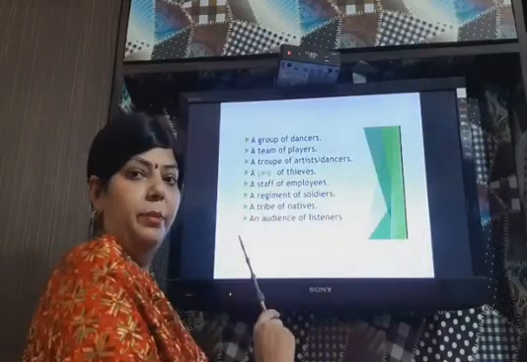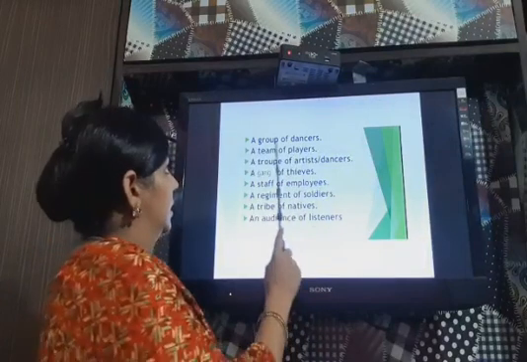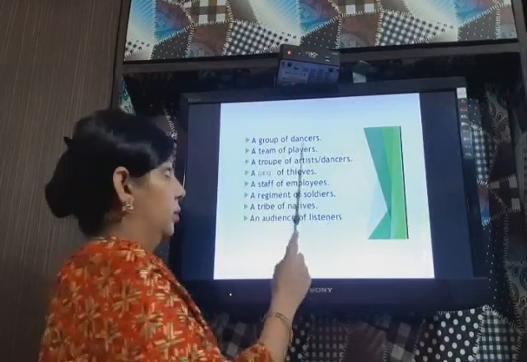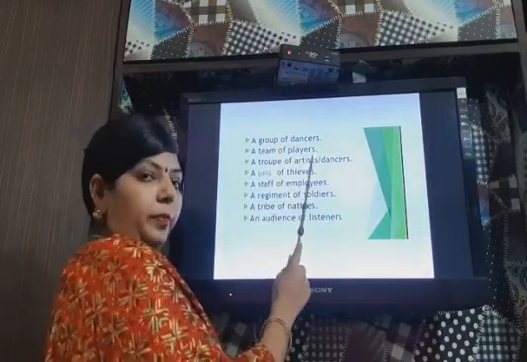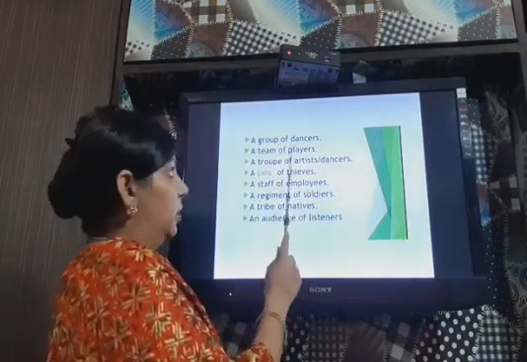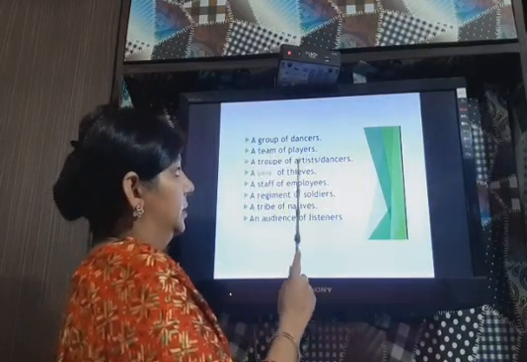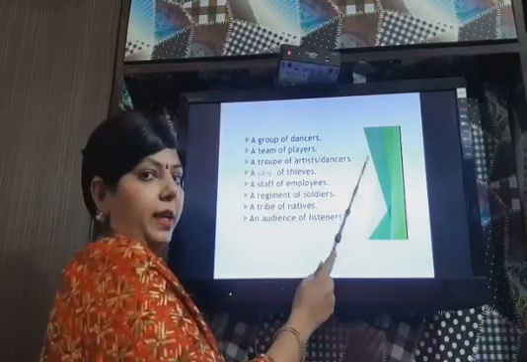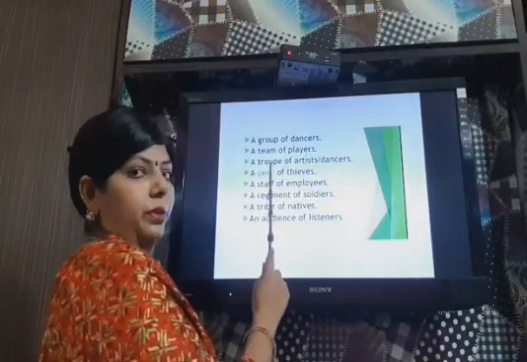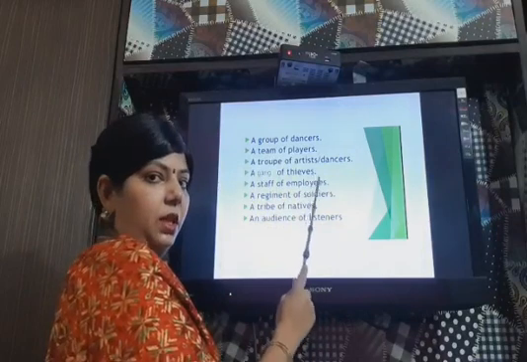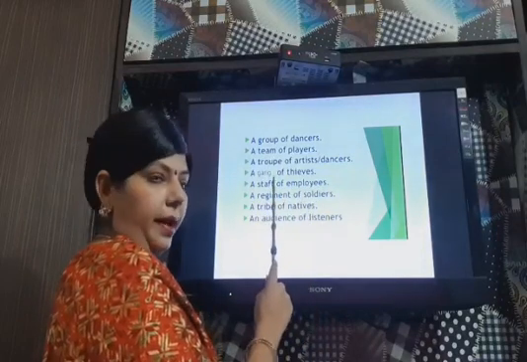Now some more examples of collective nouns. A group of dancers. Dancers' group is called group. A team of players. Players' group is called team. A troupe of artists or dancers. Again, artists' group or dancers' group is also called troupe. A gang of thieves. Thieves' group is called gang.